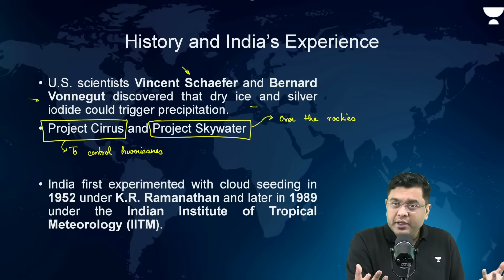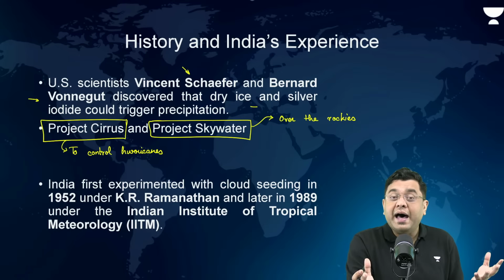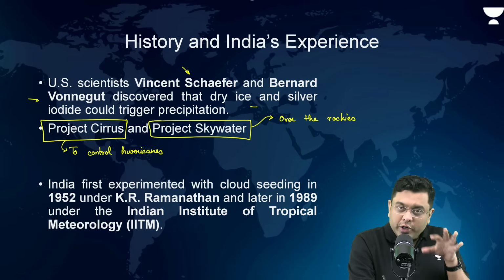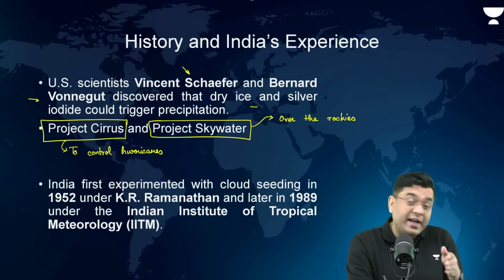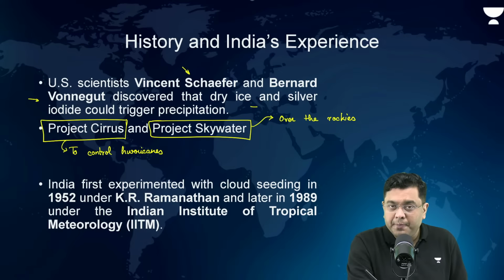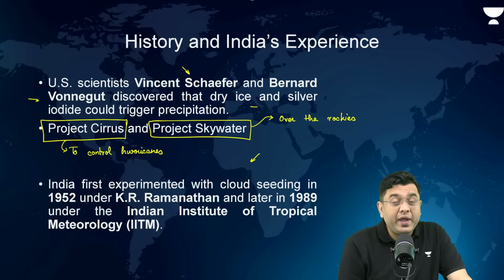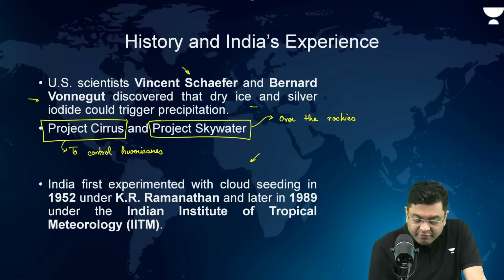So, before the opening ceremony of the 2008 Olympics, the air had a lot of smog, a lot of pollution. So, China carried out this artificial rain in Beijing in order to clear that amount of pollutant, and it was partially successful as well. In India, the first experiment with cloud seeding was carried out way back in 1952 when K.R.